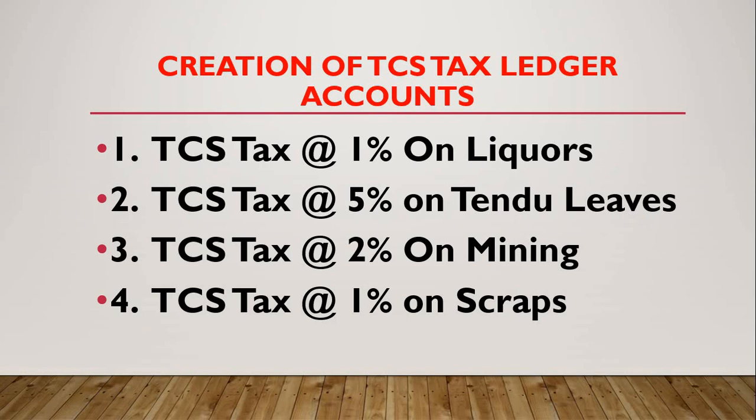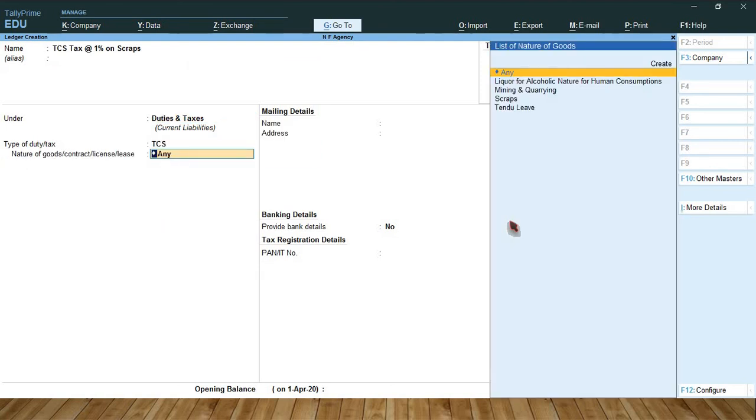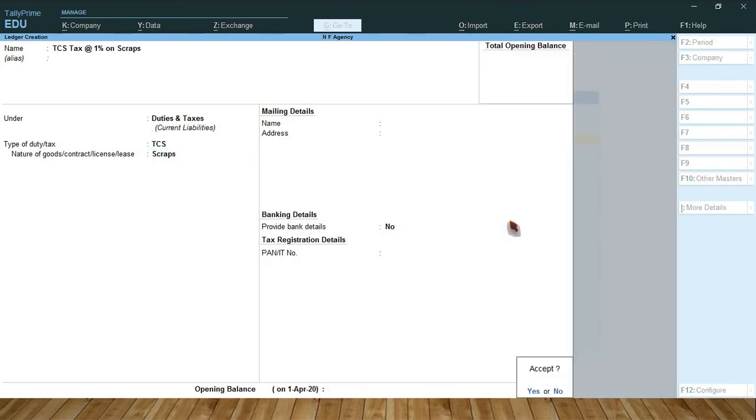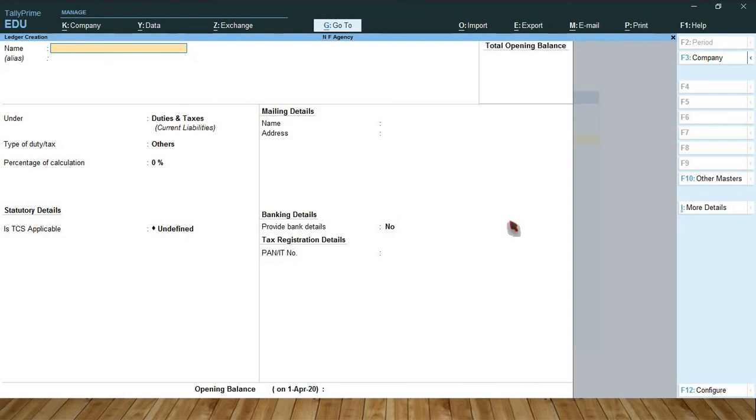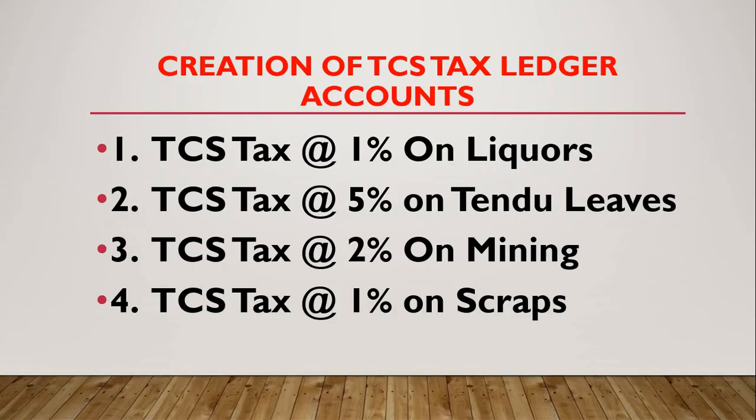Scrap, TCS tax at 1% on scraps. Under duties and taxes, type of duties / tax, select TCS. So nature of goods, select scrap. Okay friends, so tax ledger is over.